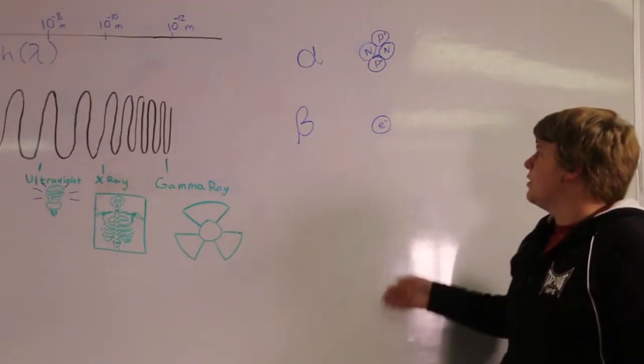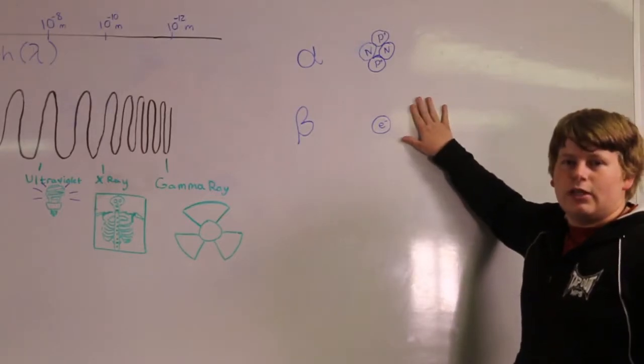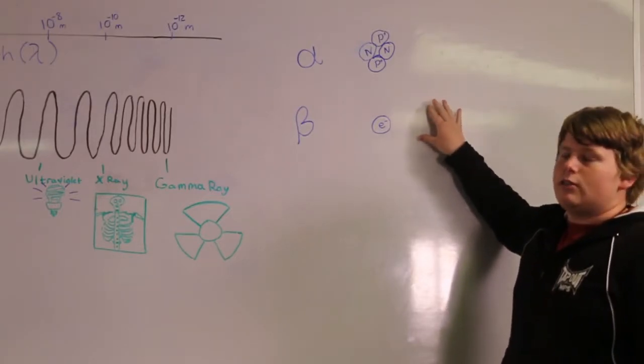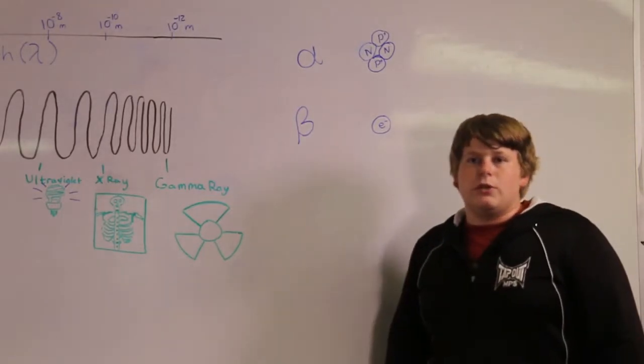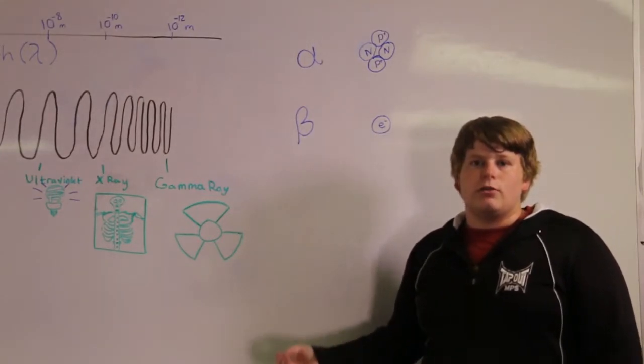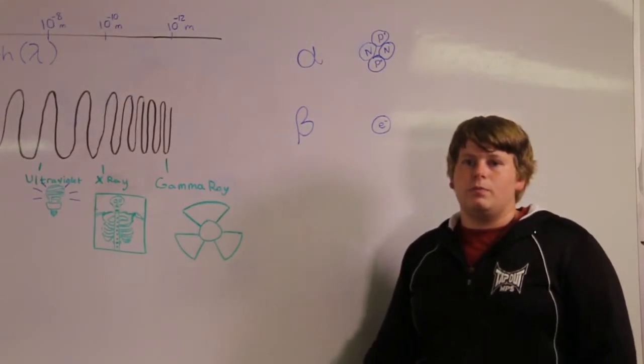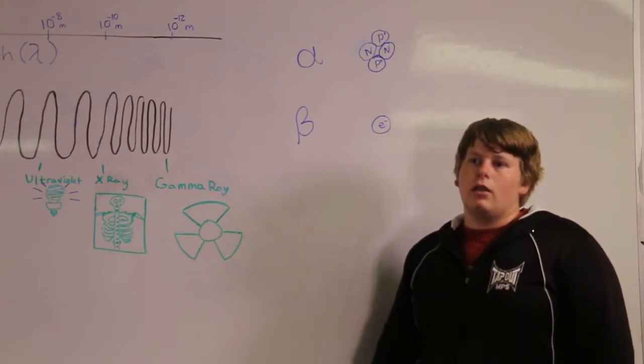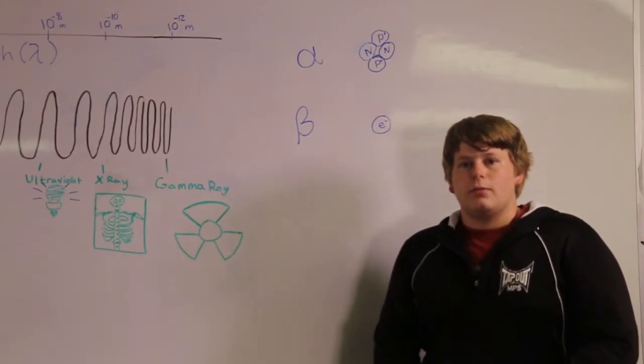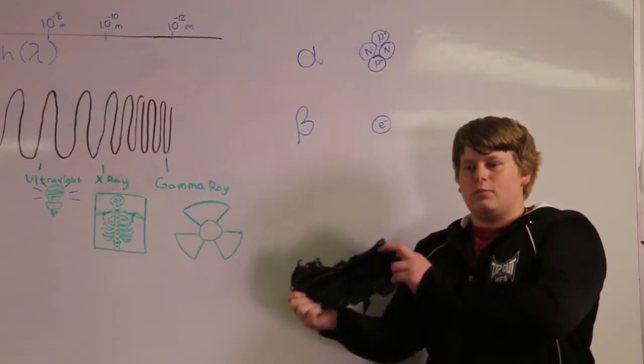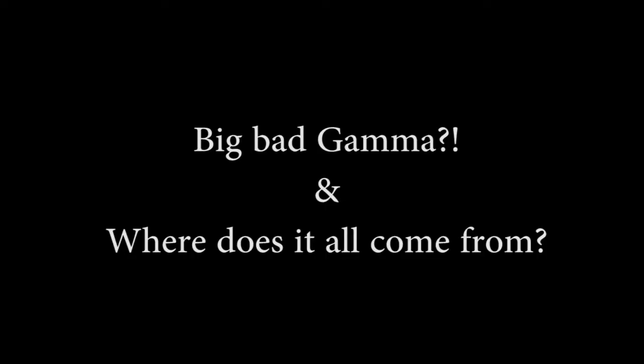Beta particles are composed of electrons. Electrons are negatively charged, which means the beta particle is able to travel further than the alpha particle, being it's less dense. What you need to stop a beta particle is plastic or aluminum.